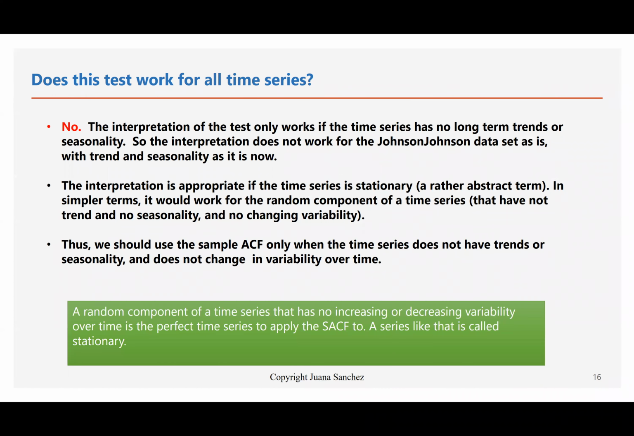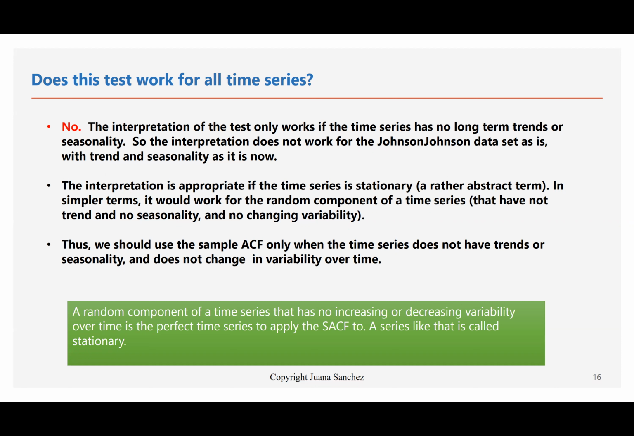So does this test work for all time series? Not really. The interpretation of the test only works if the time series has no long-term trends or seasonality. So the interpretation really does not work for the Johnson & Johnson data set that we have, because the ACF that we produced is for data with trend and seasonality. When is the interpretation appropriate then? It's appropriate if the time series is what we call stationary. That's a time series term. It's a rather abstract term, and we'll talk more about it in a future lesson.